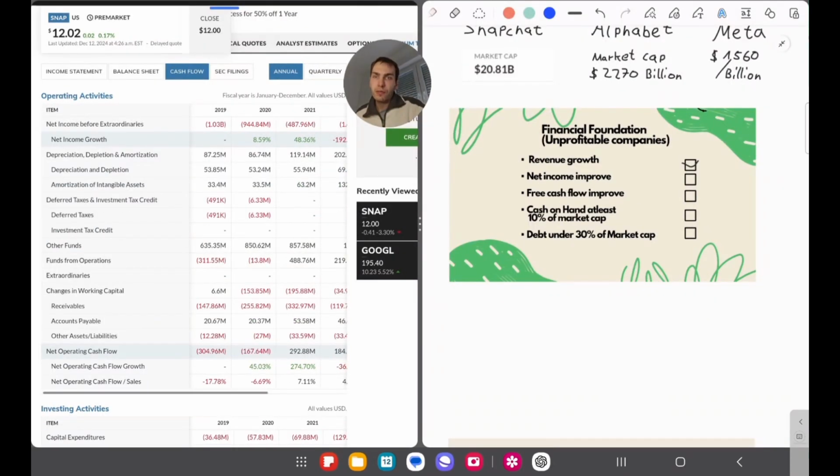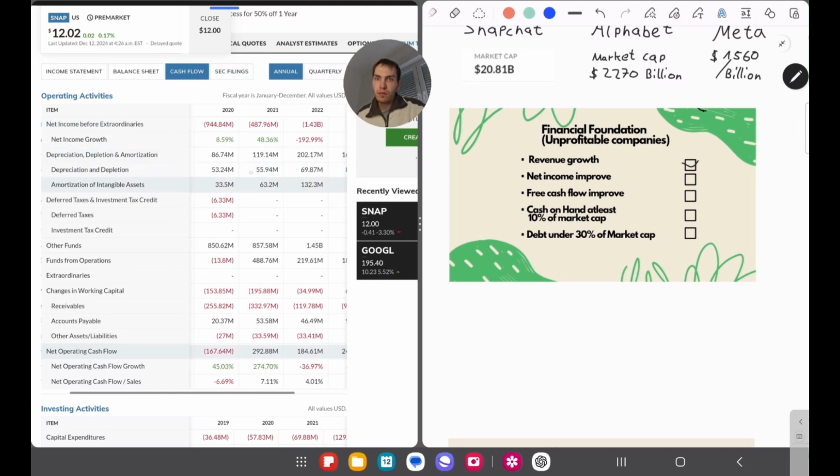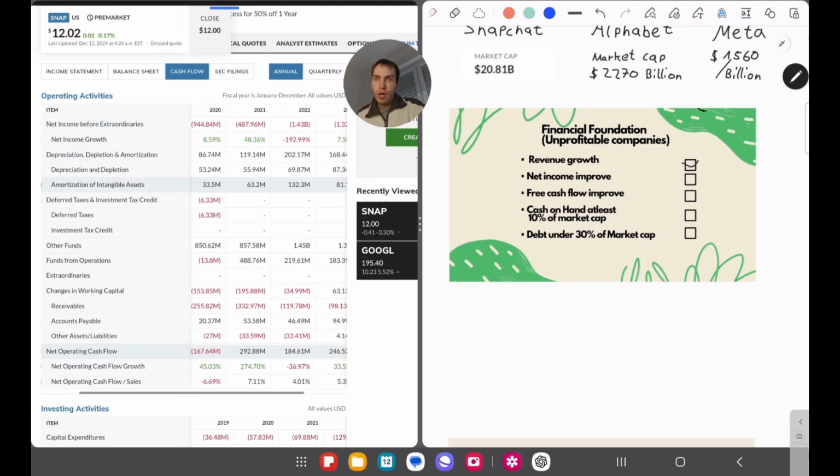The next thing we are looking for is net income improvement over the last 5 years. So we can see here in 2019, it was around 1 billion in the negative. Then we have an improvement in 2020. We have 944 million in the negative. In 2021, we have an improvement again with 487 million in the negative.